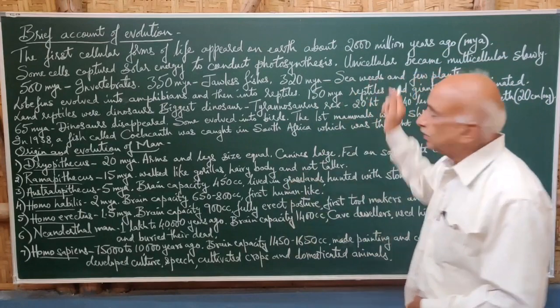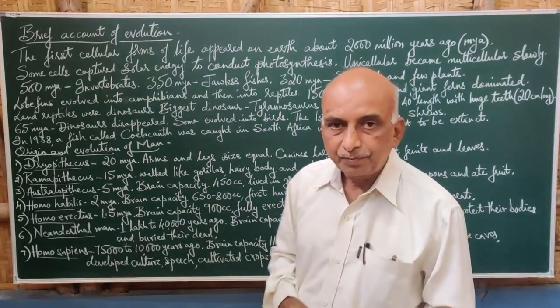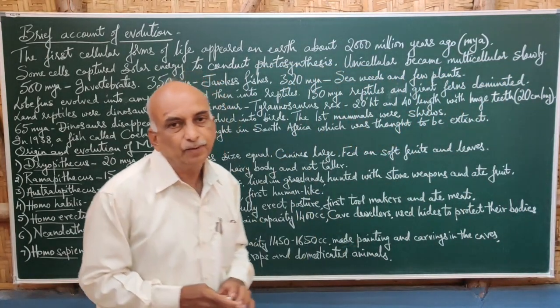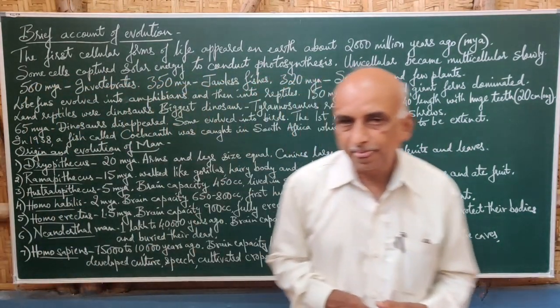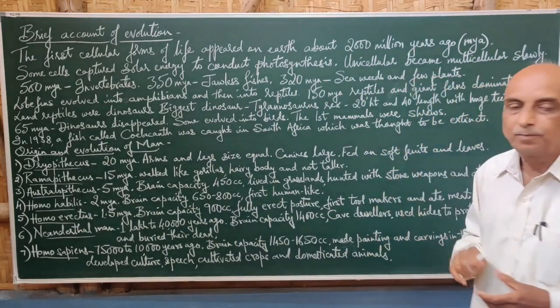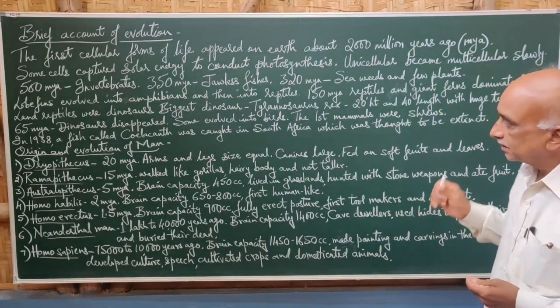About 2000 million years ago the first life originated, and probably it was in the aquatic medium. How the origin of life took place is explained by different theories.